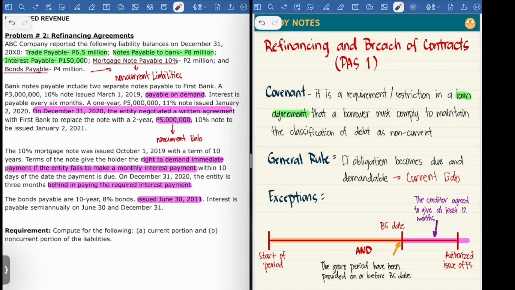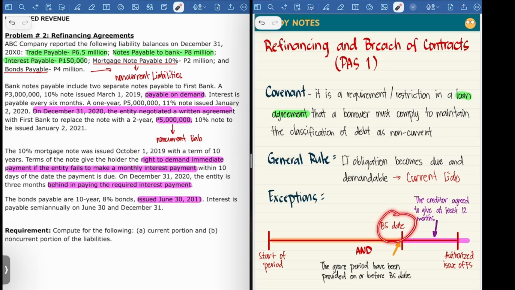According to PAS 1, a covenant is a requirement or restriction in a loan agreement that a borrower must comply with to maintain the classification of debt as non-current. As a general rule, if a long-term obligation becomes due and demandable, the liability will now be classified as current. But we have our exceptions. There are two conditions that should be fulfilled.